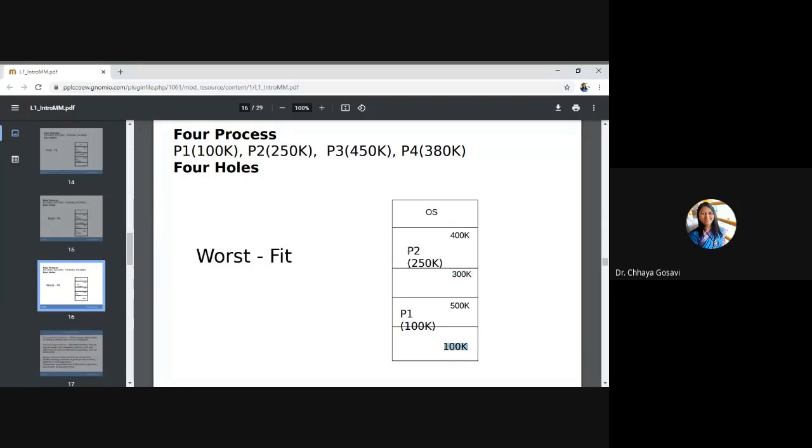And the requirement is 380K, but still we are not able to allocate it because these are not in a contiguous fashion. Even if they are listed one after another, say B1, B2, B3, B4, they are different blocks, meaning the operating system is just managing the data structure of free holes. Actual blocks may be at different locations.